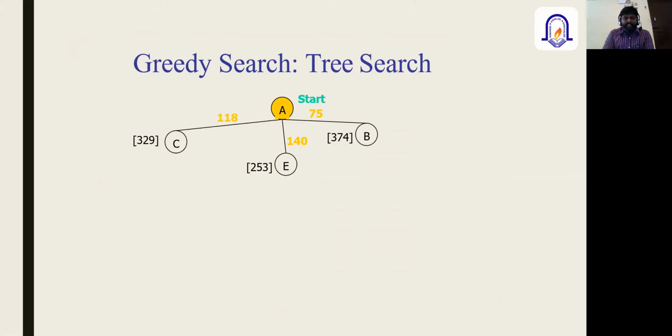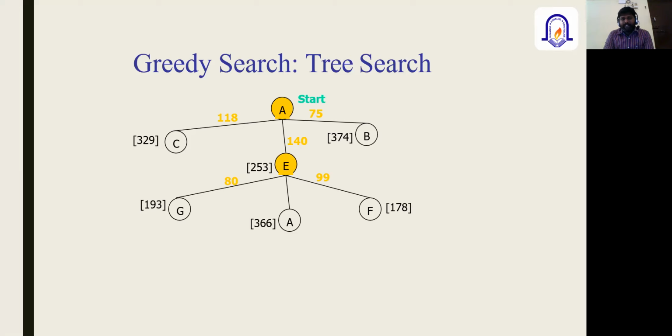When we expand the start node A, it has three children, C, E, and B. Out of these, node E has the shortest path, so that node is considered for further expansion. When we expand E, it has three children, G, A, and F.